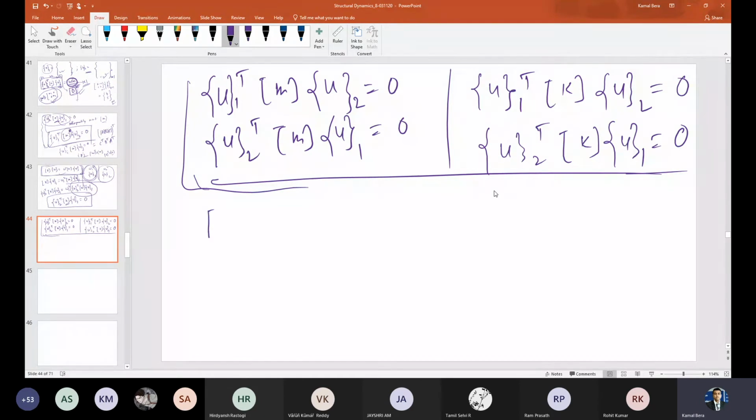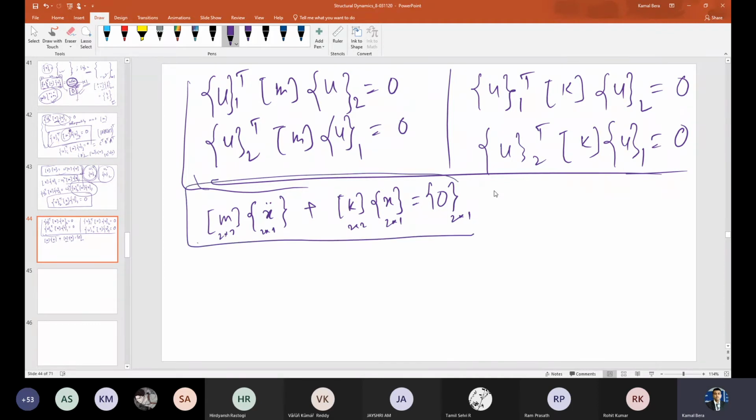What is my undamped equation of motion? M x double dot plus K x equals 0. I am not writing x double dot of t here, it is time dependent. The dimensions are 2 cross 2, 2 cross 1, 2 cross 2, 2 cross 1, 2 cross 1. Undamped free vibration in matrix vector notation. Clear? So is this equation coupled or uncoupled? Come on. This is 2 equations, right? 2 ordinary differential equations. Coupled equations or uncoupled equations?